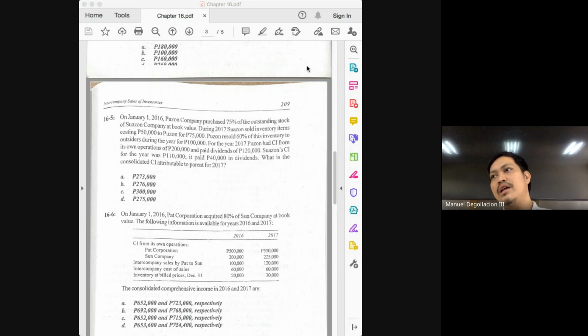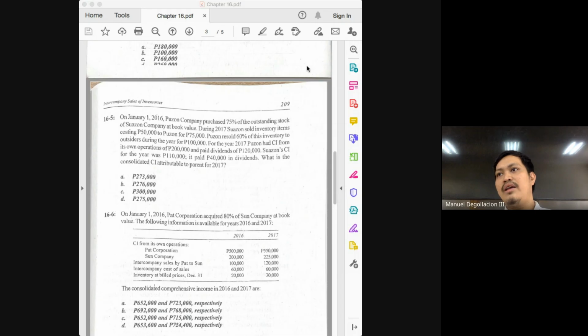Again, how much was the income of the parent from its own operations? 200,000. And how much was the adjusted income of the subsidiary? 100,000. If you add the two, how much will you get? 300,000. And the 300,000 now will be our consolidated income. And that is letter C in the choices, class.